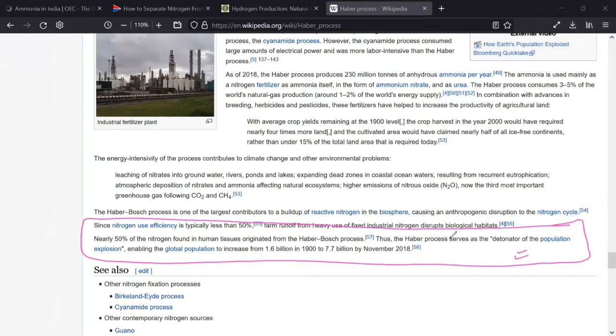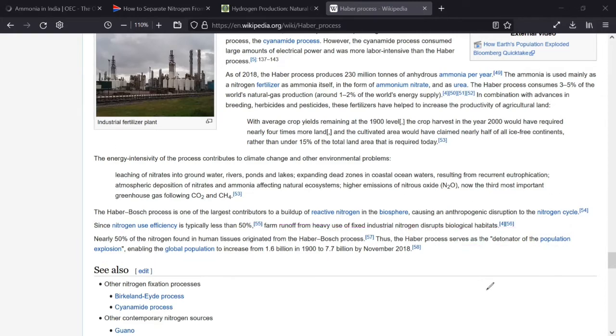Can you see this line? Yes, sir. So this is some interesting trivia. The Haber process served as a detonator of the population explosion, enabling the global population to increase from 1.6 billion in 1900 to 7.7 billion by November 2018. Now you might be wondering how the Haber process became a population explosion. See, the problem, or opportunity, whatever you call it, is that ammonia is heavily used in the manufacture of fertilizers. Mr. CB, any doubt?